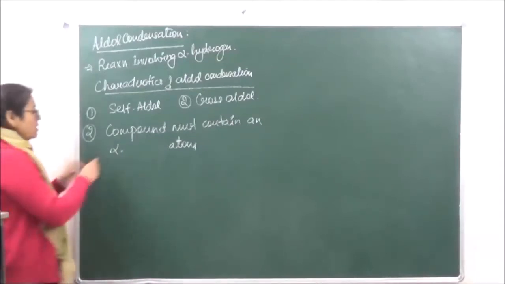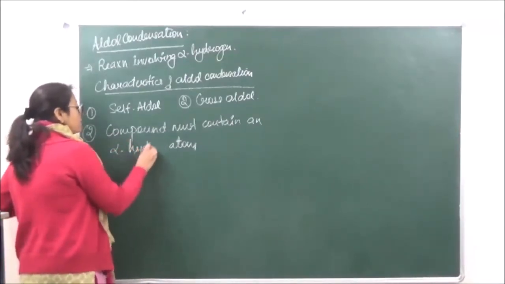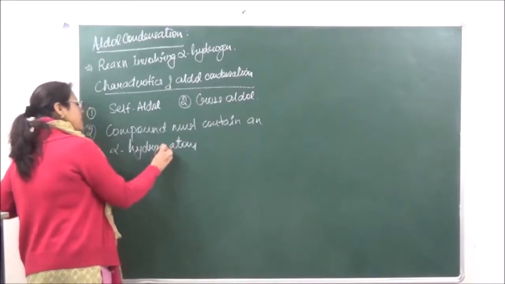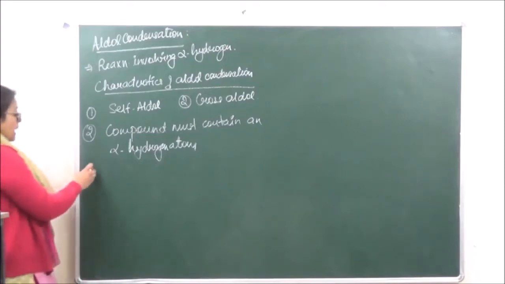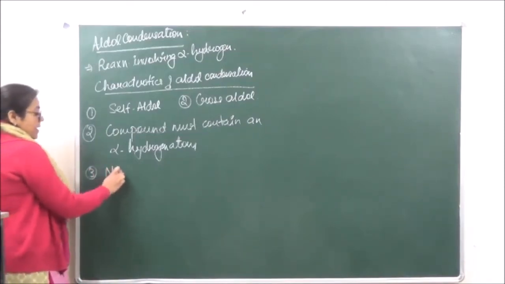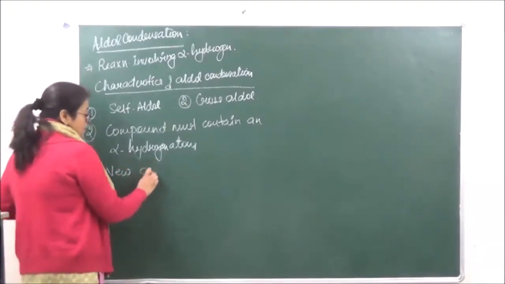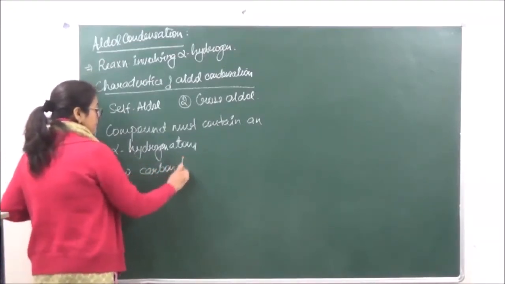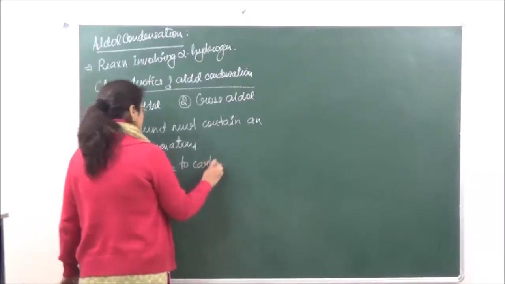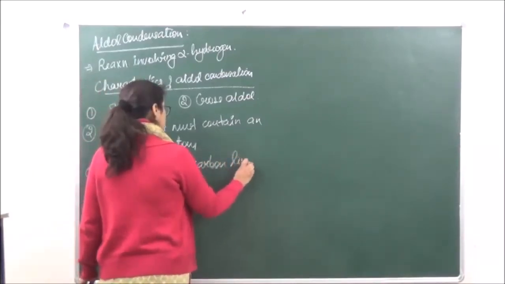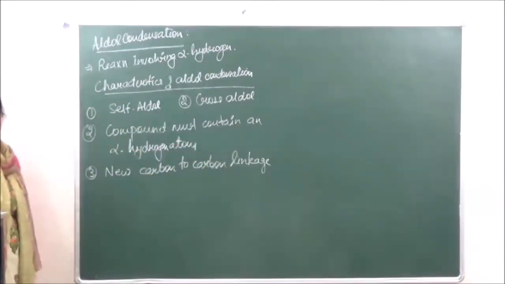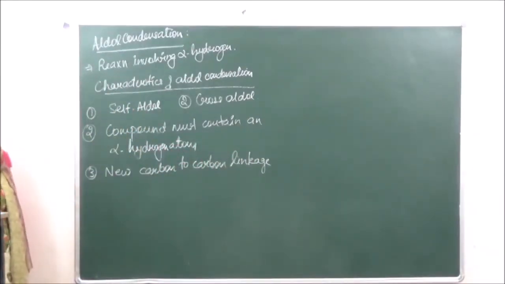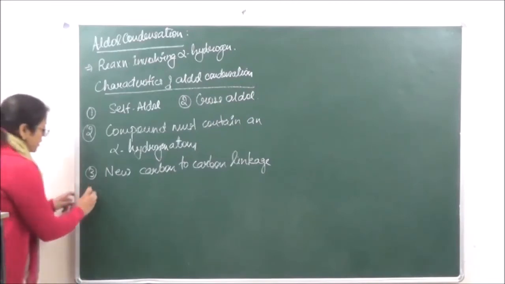Instead of carbon, let's mention over here that it must contain an alpha hydrogen atom. Then secondly, there is going to be a new carbon to carbon linkage formed in case of products. A new carbon to carbon linkage will be formed when the products are formed,